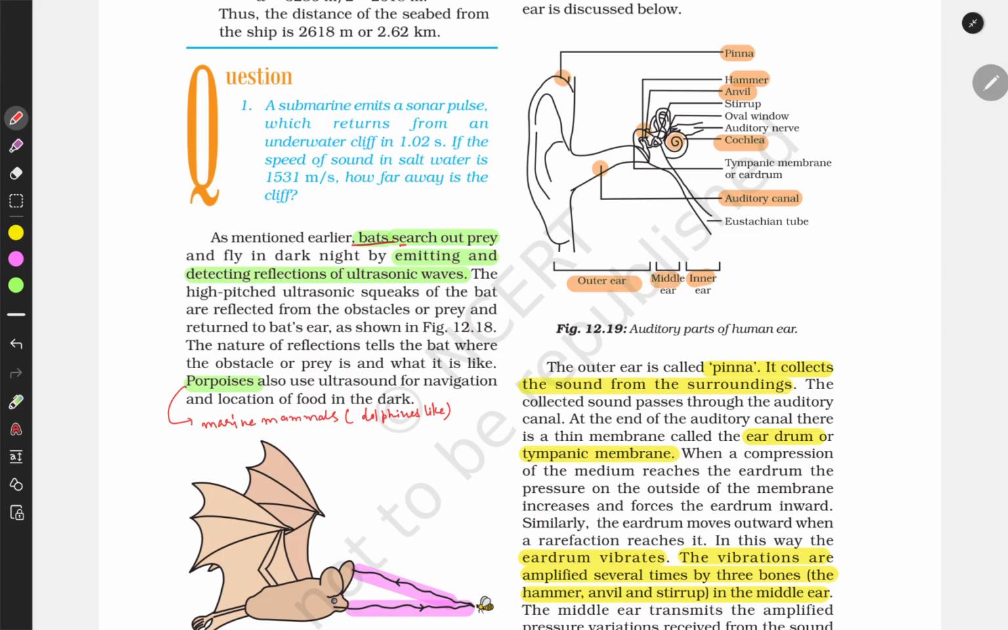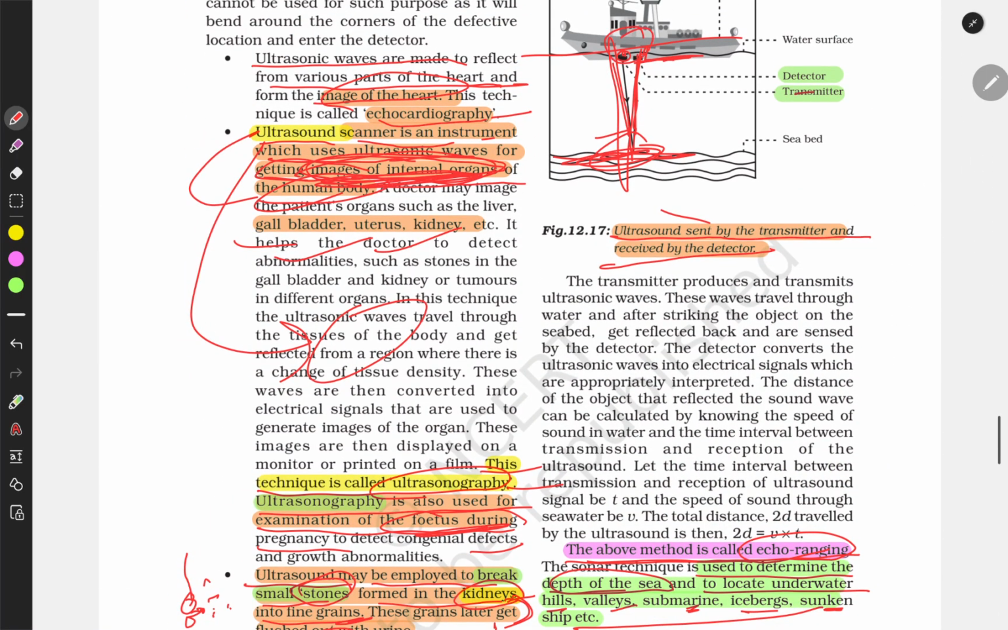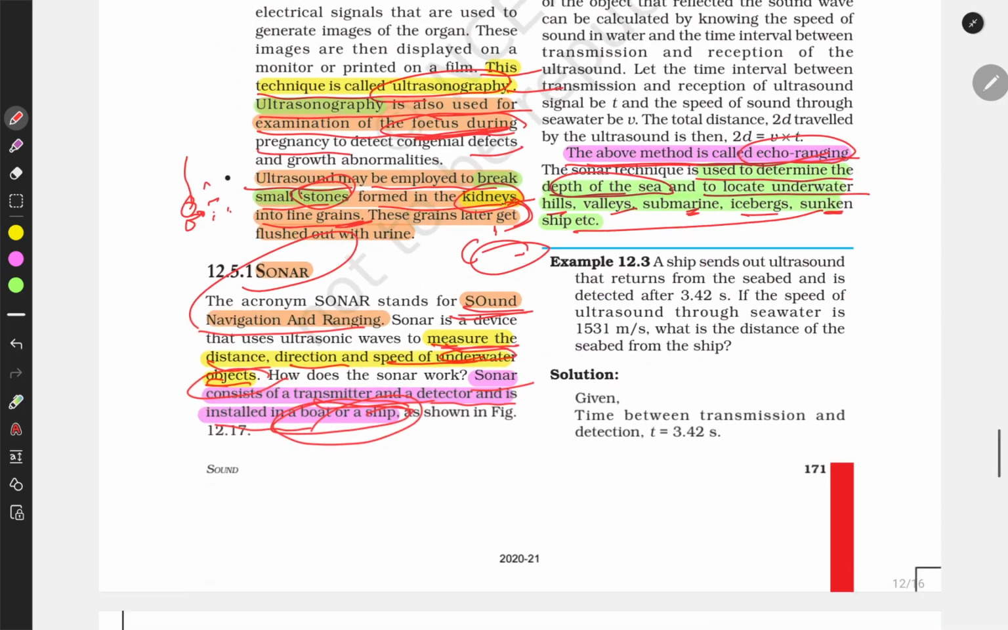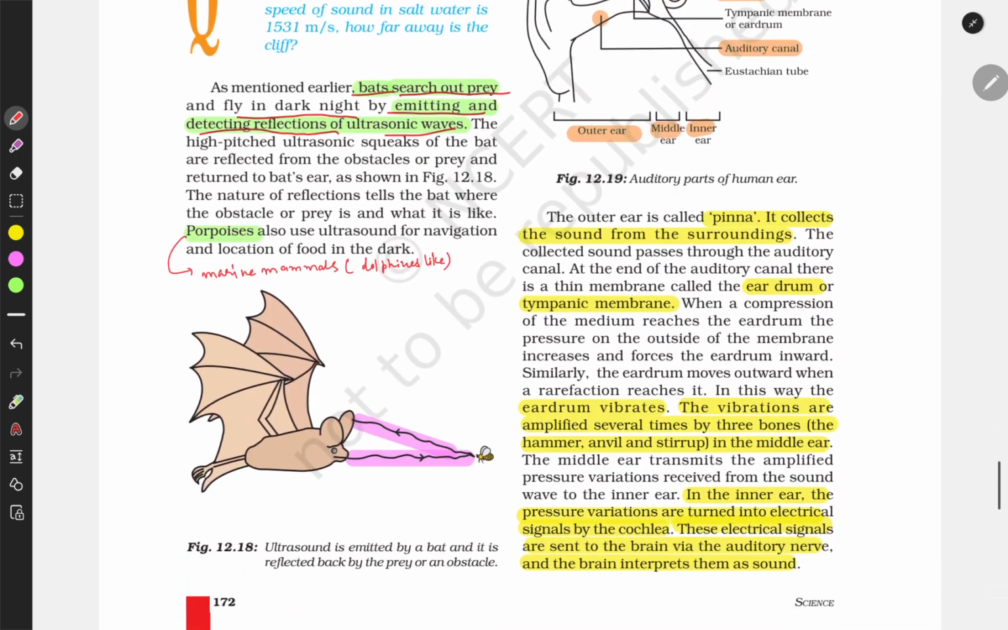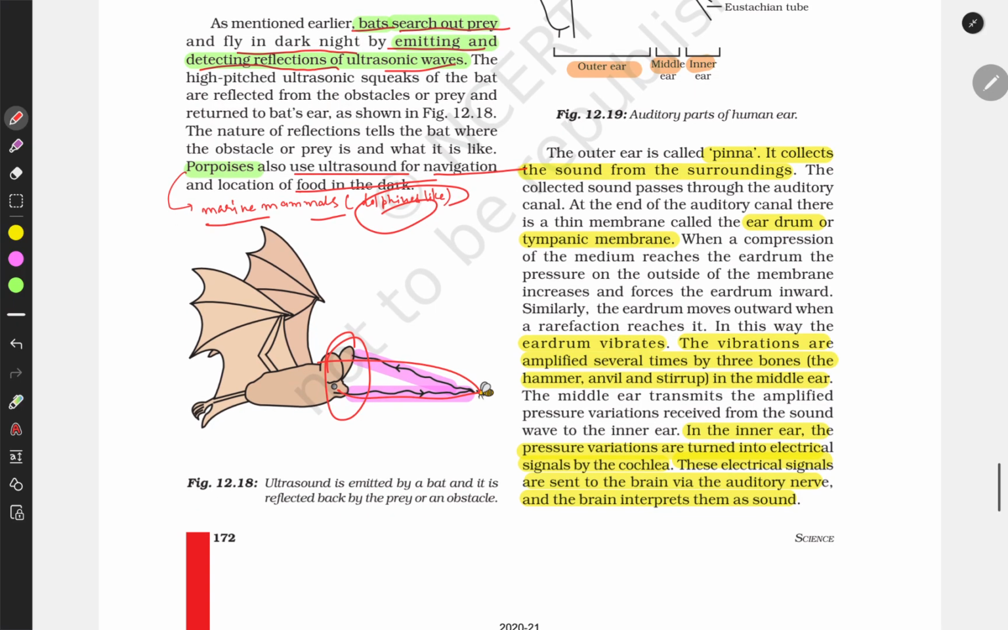As mentioned earlier, bats search out prey and fly in the dark night by emitting and detecting reflections of the ultrasound. So sonar is also based on the principle of how the bat detects its prey. Sonar does the same thing that a bat is doing. Porpoises also use ultrasound for navigation and location of food in the dark. This is a marine animal, like a dolphin.